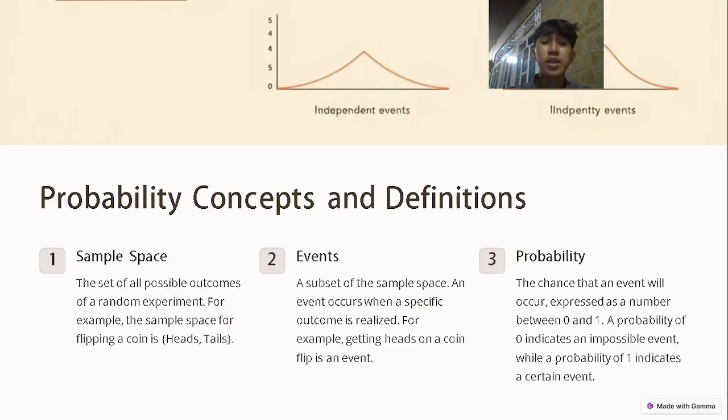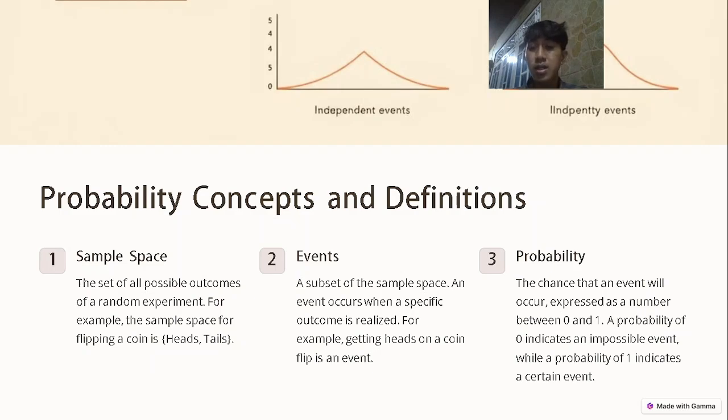Probability concepts and definitions: sample space, event, probability. The sample space is the set of all possible outcomes of a random experiment. For example, the sample space for flipping a coin is heads or tails. An event is a subset of the sample space, and an event occurs when a specific outcome is realized. For example, getting heads on a coin flip is an event.